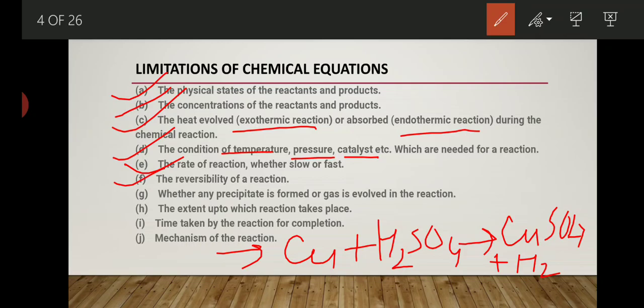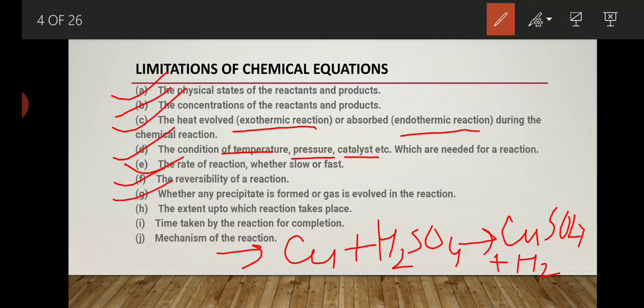The reversibility of reaction means whether the reaction is reversible or not. Generally we know that any chemical change is a non-reversible reaction, but in many cases there is a condition in which a chemical reaction itself undergoes a reversibility process. But if any simple reaction is written and we do not know the symbol, it's very difficult for us to understand whether the reaction is reversible or not.